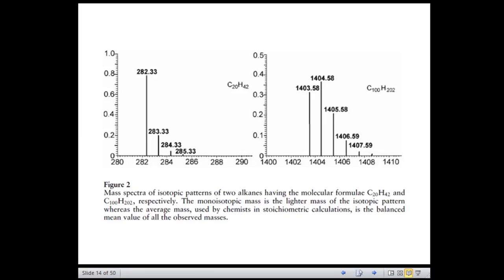but for the heavier alkane, that is C100H202, the nominal mass is 1402, the monoisotopic mass is 1403.5, and its average mass is 1404.7.